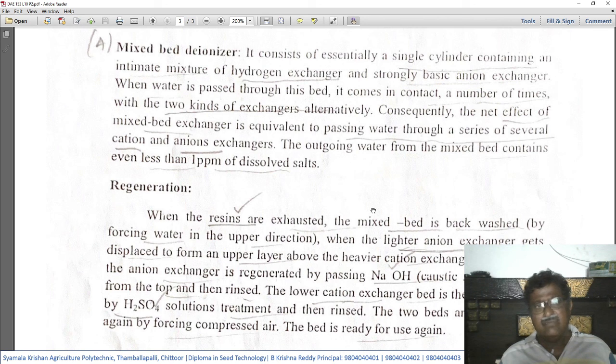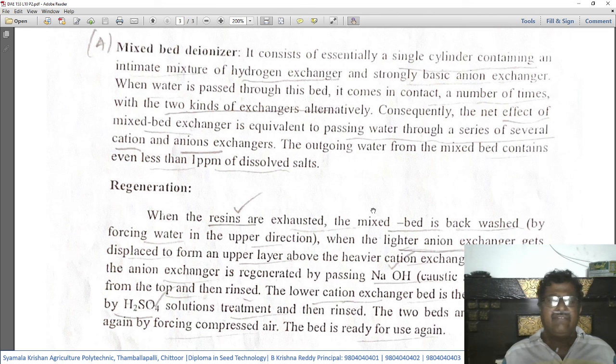So in this mixed bed, the bed itself contains materials which can remove cations as well as anions. Since it is a mixed bed, when the water is passing through, the hard water alternately comes in contact with the cation exchange resins as well as the anion exchange resins. The two kinds of exchanges are done alternately.